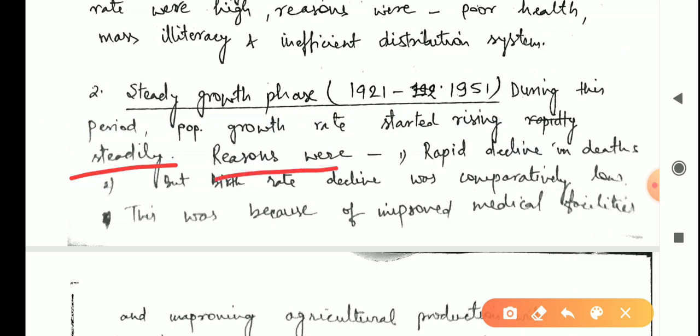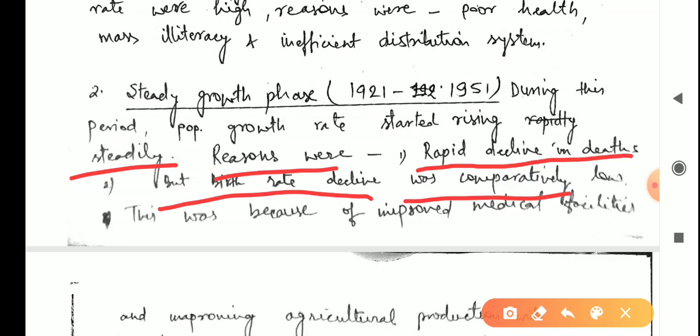The reason was a rapid decline in death rate. In the first period the death rate was very high because of poor health facilities. But in this phase, 1921 to 1951, a rapid decline happened in death rates. But the decline in birth rate was comparatively low. Birth rate was not declining as much as the death rate. So that's why the population increased steadily.